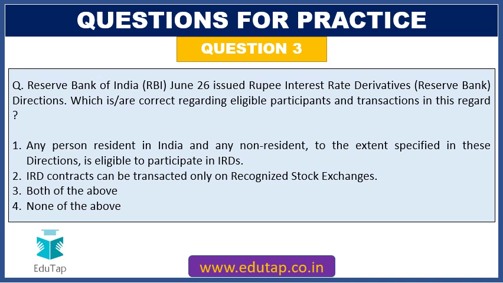So let's start with the next question. RBI on June 26 issued Rupee interest rate derivative directions. Which are correct regarding eligible participants and transactions in this regard? Options are: any person resident in India and any non-resident to the extent specified in these directions is eligible to participate in interest rate derivatives; IRD contracts can be transacted only on recognized stock exchanges; both of the above; or none of the above.